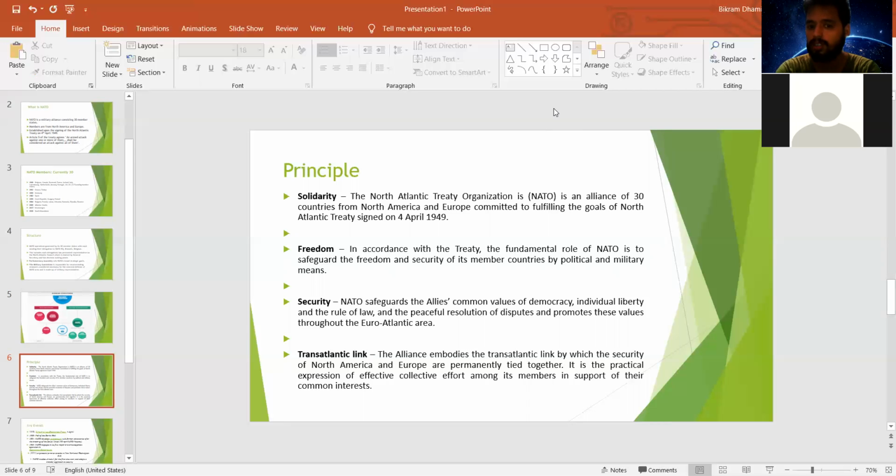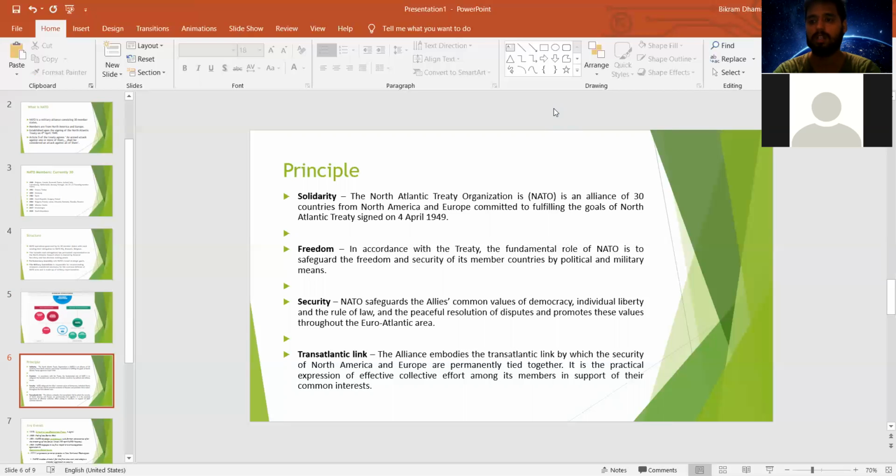It will use its political force, political pressure, political ideologies, political leadership or negotiation. If that fails, it will also exercise its military strength, because the NATO nations are very powerful nations.